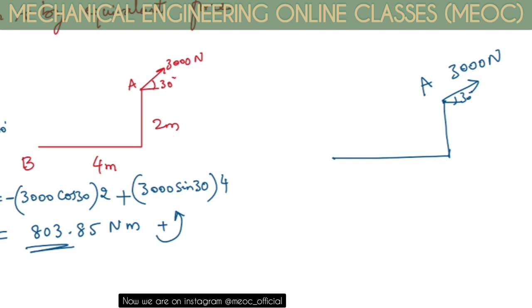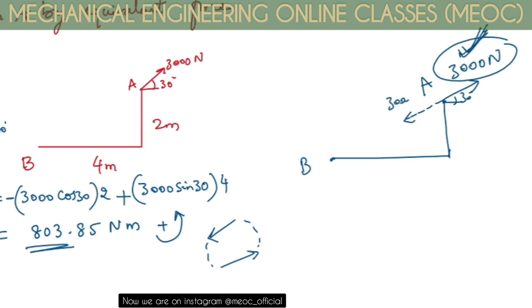Because the couple direction is anti-clockwise, it should be like this. I have to shift this 3000 Newton here at point B. So I have to nullify this particular force. I will be continuing this line along the same line of action of force as that of the given 3000, and the value of the applied force here is also 3000.